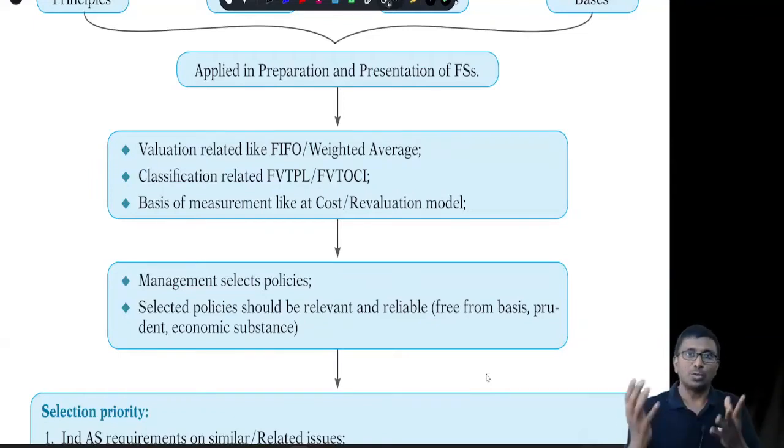That is an accounting policy choice by the entity. It is applicable for classification too. Sometimes you may choose FVTOCI or FVTPL. That is also part of the choice. Where there is choice, that is where accounting policy lies.